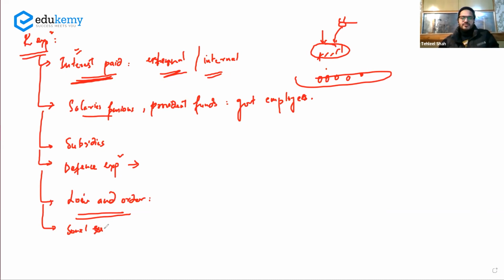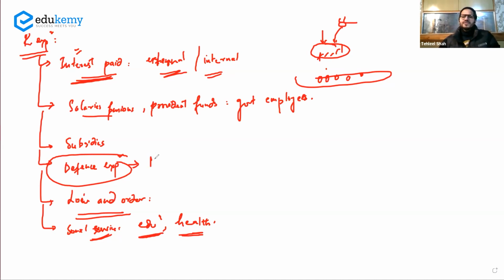Social services में, education में कुछ scholarship दे दी आपने, health में कुछ ऐसे ही जननी सुरक्षा योजना दे दिया, and all those things. So education, health and all these social services जो भी इस पे खर्चा हो रहा है आपको, that is a kind of a revenue expenditure. Defense expenditure में suppose you have created a modern defense system.